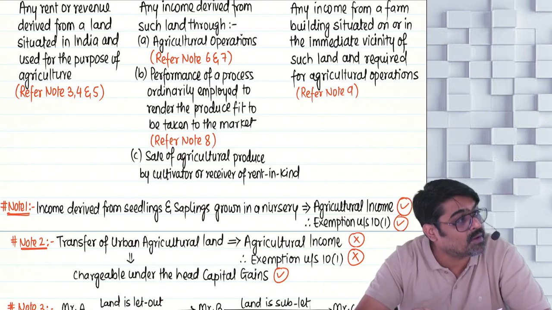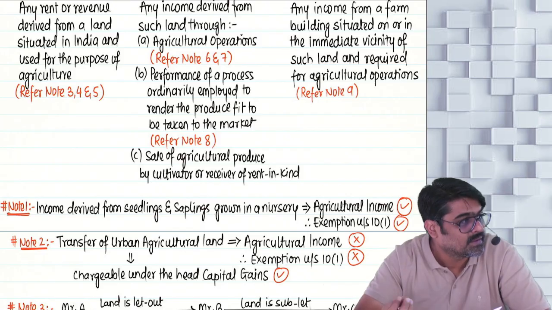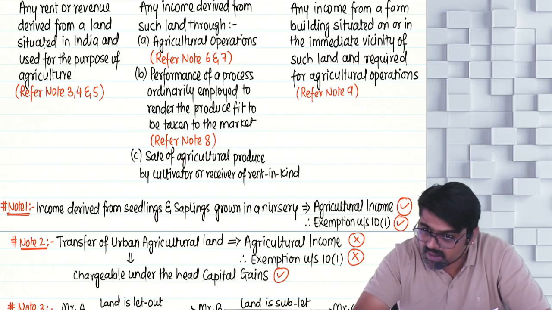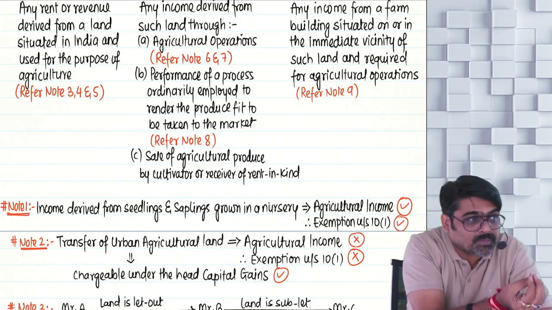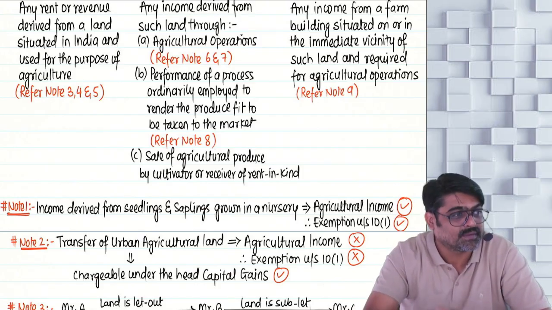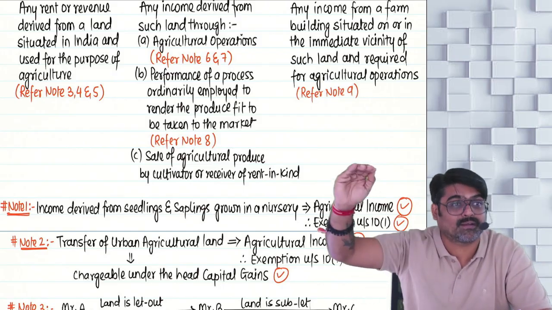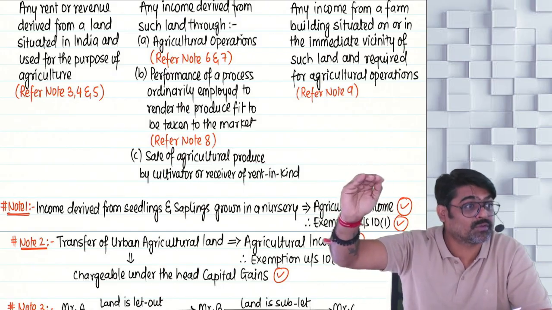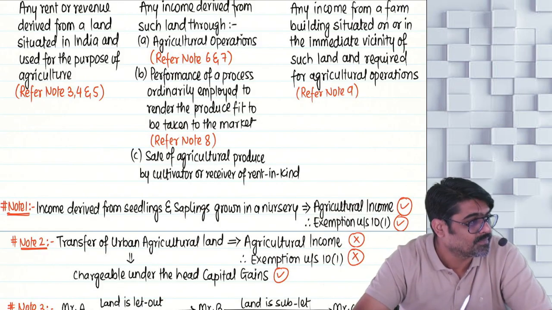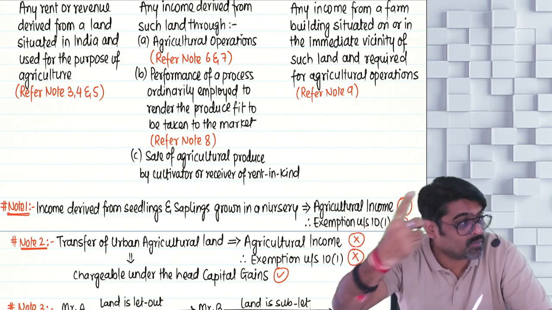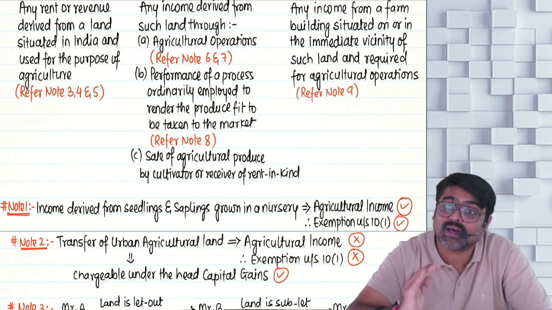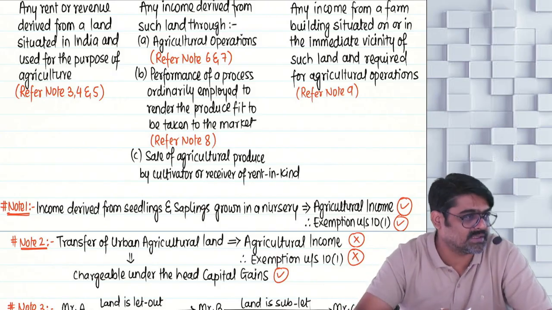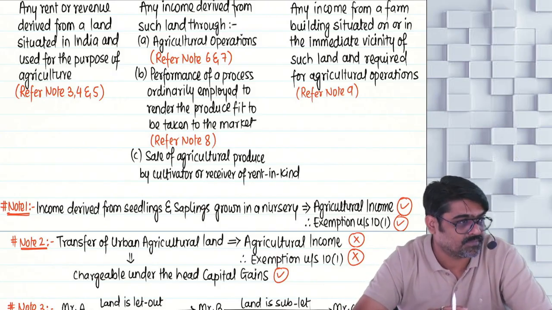These activities make sure that the small plant which has come out of the land becomes a proper produce so that you can harvest it. Till the time of harvesting, all activities in continuation with basic operations are known as subsequent operations.